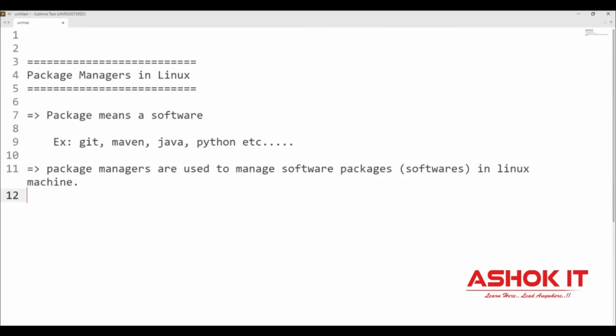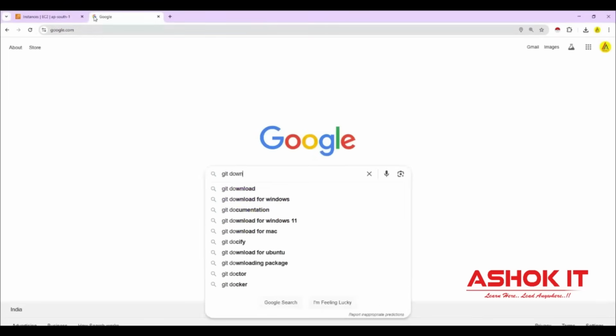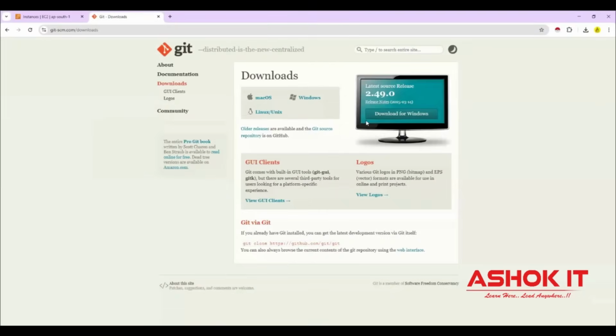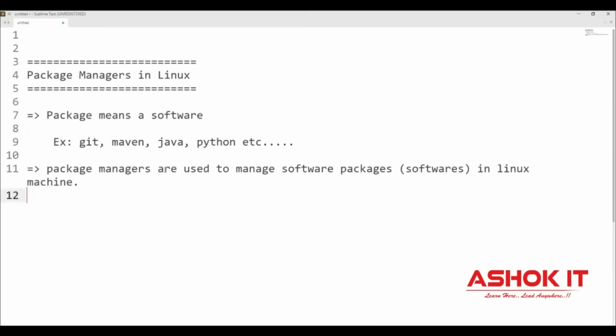For example, if you are using a Windows machine, you can go to Google and type Git client download. Then you go to the Git downloads page, click on download for Windows, and the Git client software will be downloaded. You can double click and install. But here we are using a Linux virtual machine, which has a CLI. So we can't open Google, download the Git client, and install it directly in the Linux machine. That's why in Linux, to deal with software installation, there is a concept called package managers.